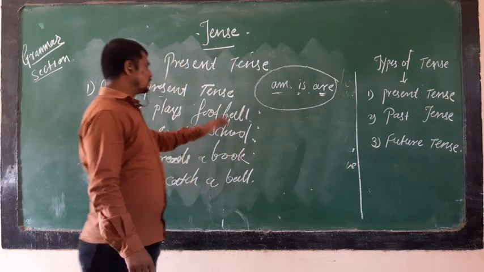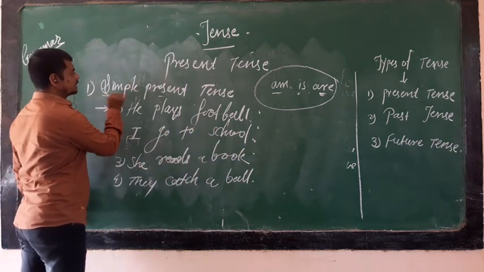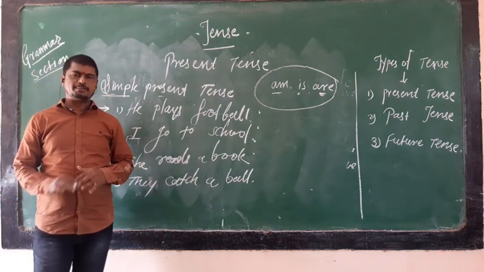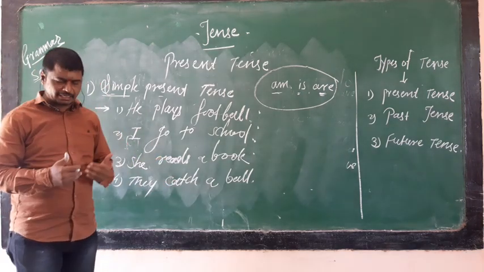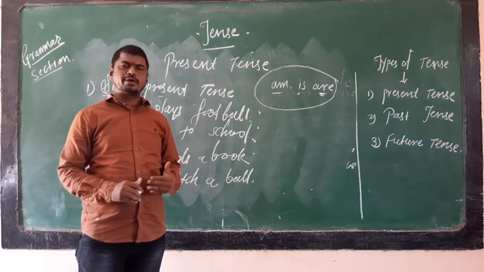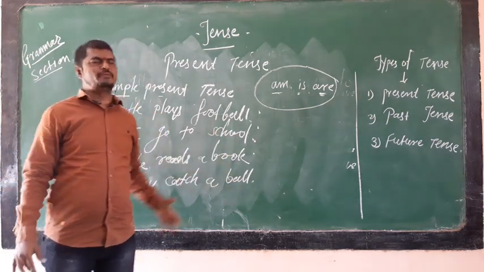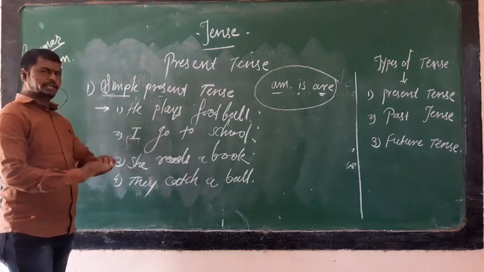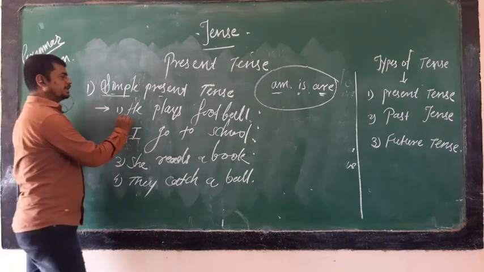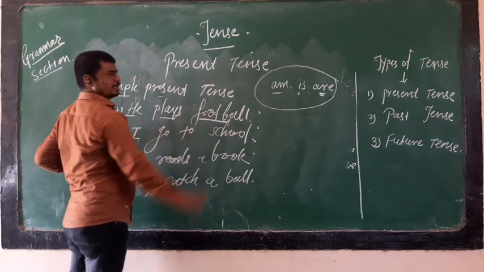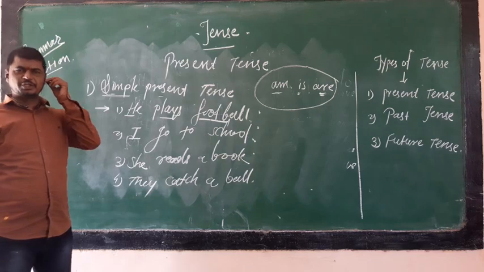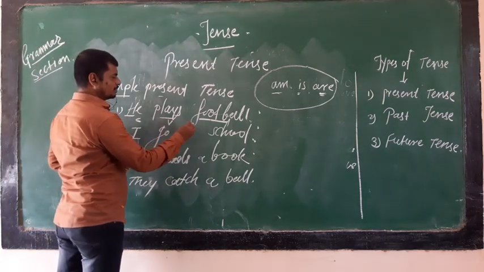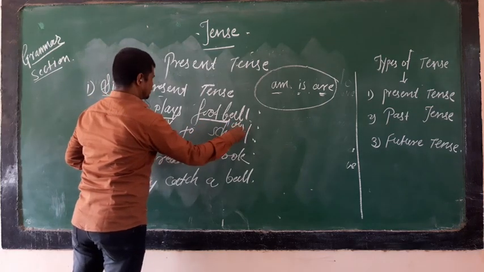Let us come to our first type of tense, simple present tense. My dear friends, don't be confused about the simple present tense. There are many ways to teach the tenses, but we are going to learn very easily one by one. Suppose we read the sentence, he plays football. He is the subject, plays is the verb, and football is the object.